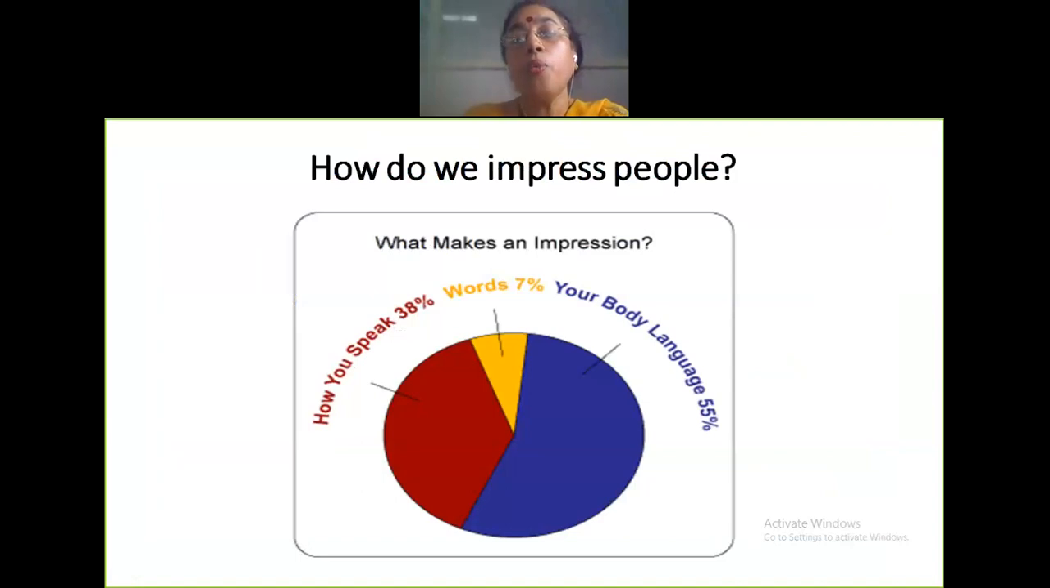So this is how we make an impression. This was the title of the presentation: how do we impress people? The majority is your body language, 55%. The way you stand, the way you dress, the way you look, your appearance, the way you have groomed yourself, your eye contact. Are you maintaining eye contact, yes or no? All these things go towards creating a lasting impression.